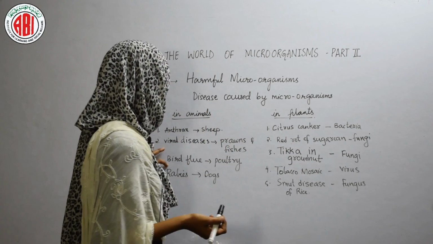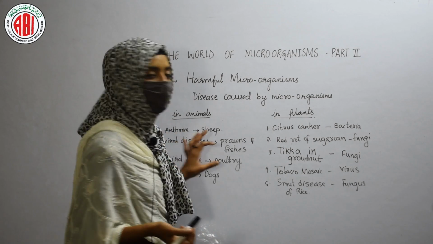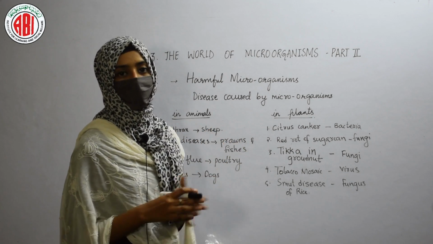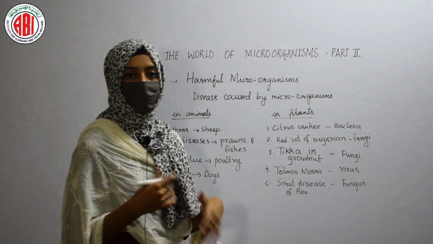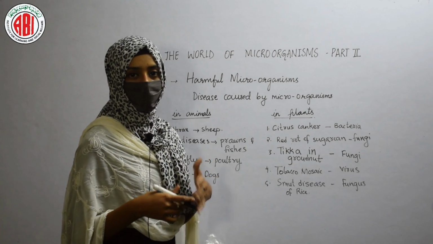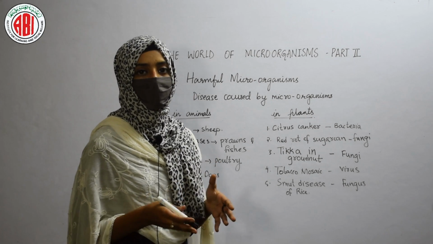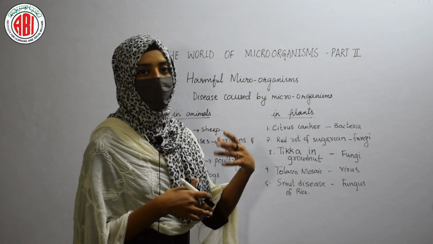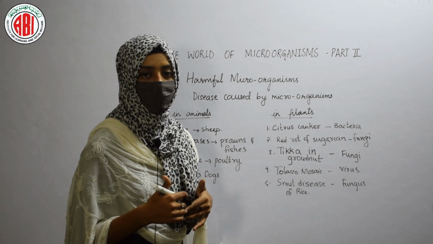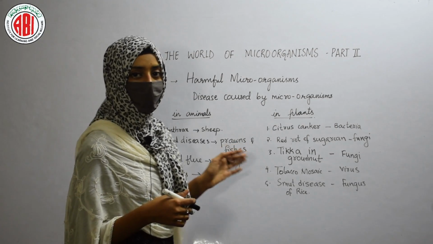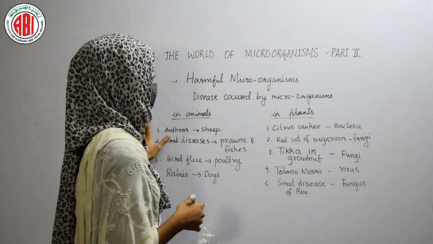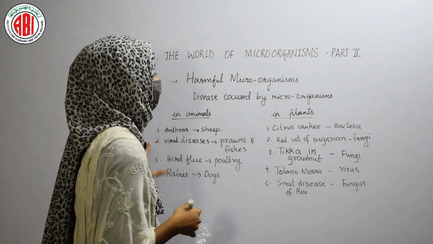The next one is rabies. Rabies is also a disease found in dogs, and it is caused by microorganisms only. If rabies is not treated or prevented, and the dog suffering from rabies bites a person, the person may also get rabies, and it can lead to the death of the person. So this is about the diseases caused by microorganisms in different animals.